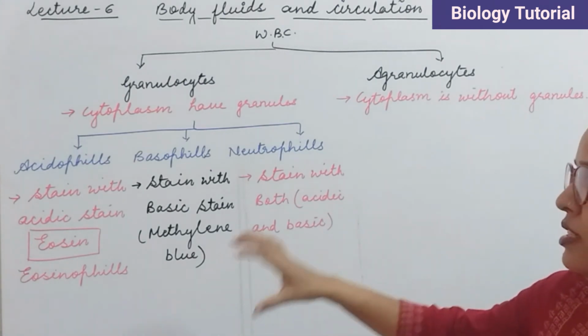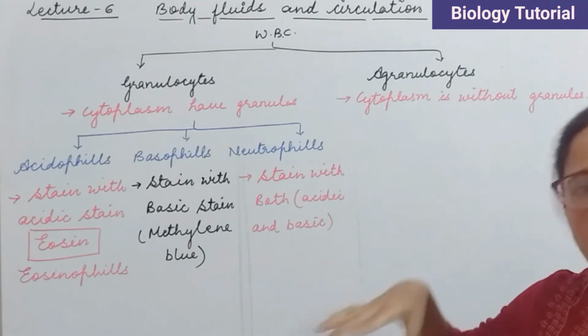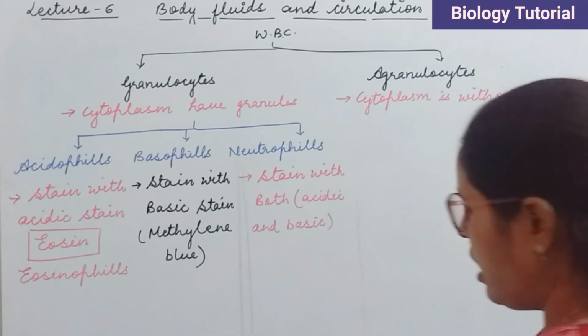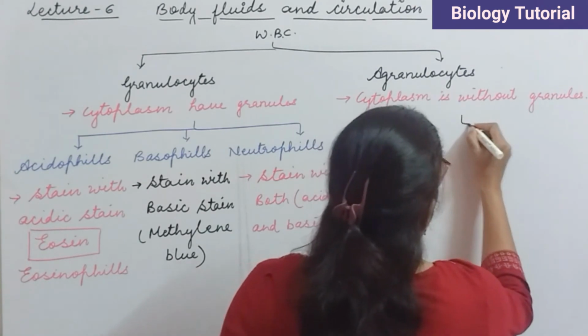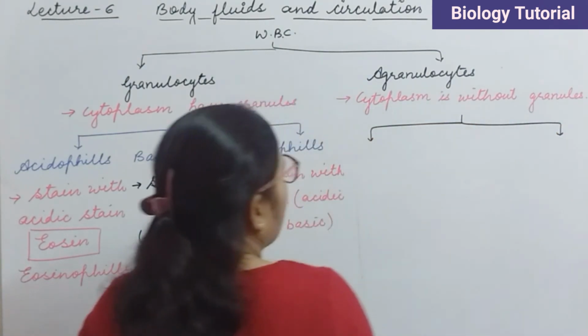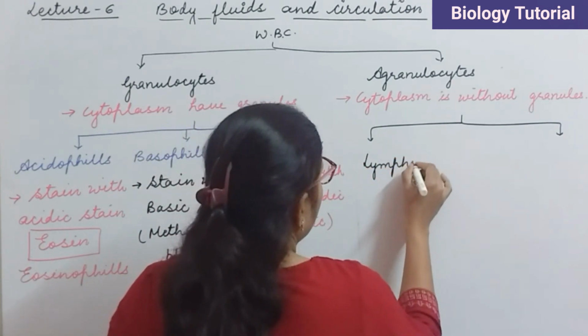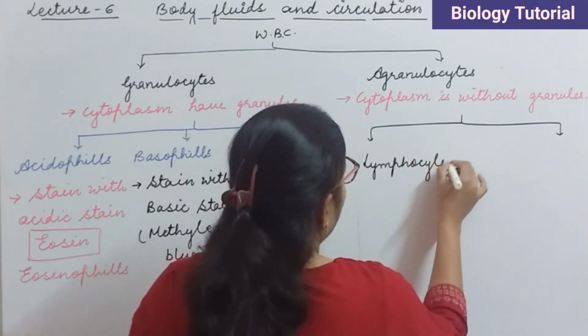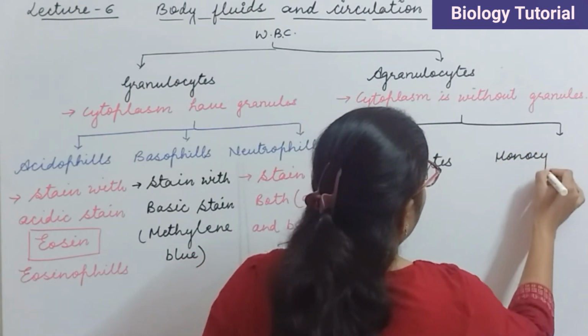Now we will discuss these type of cells in detail in the next section. Here the classification of agranulocytes. These are also classified into two categories, and they are lymphocytes and monocytes.